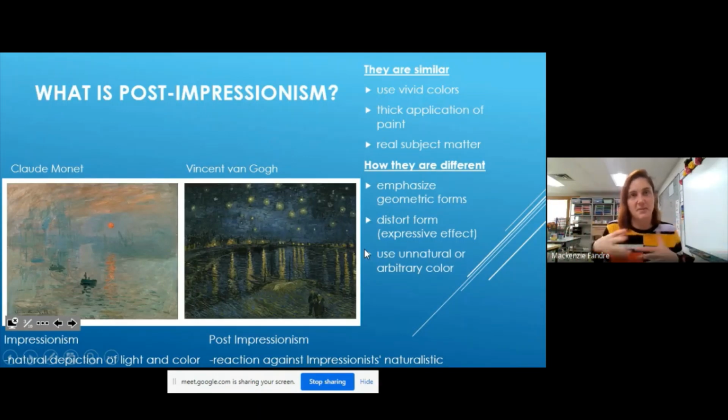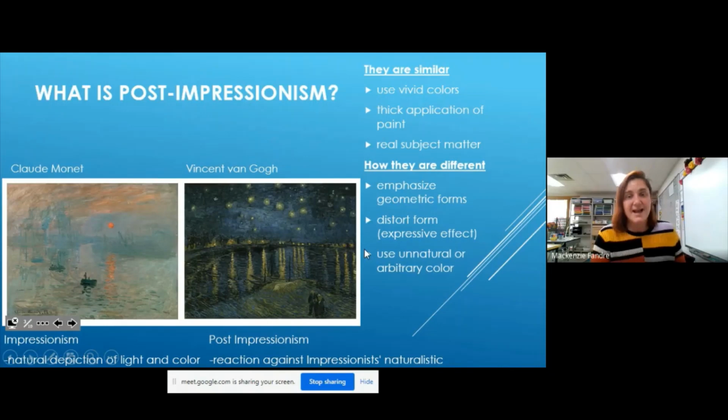So it looks a little bit more interesting and it's able to show off how it's feeling a little bit more. It's kind of when you're expressing your feelings, the whole Post-Impressionism was starting to express themselves more. And there's actually a style of art that we're going to hopefully talk about later in the year called Expressionism, which follows this one. So paintings get even more stretched out and emotional after a while.